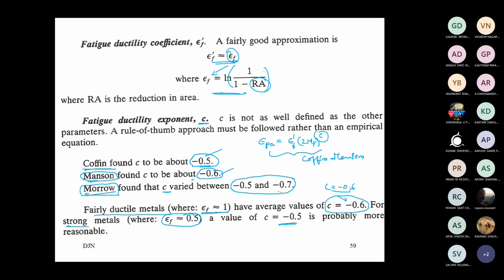It is not that they used different methods; they used the same similar principle. They used different materials. Coffin might have used the harder material, harder steel materials, and he stated that this C value comes out to be 0.5. Manson used a little bit softer, moderately ductile material, and he said the value will come to be minus 0.6. And then Morrow came, he studied a variety of materials, and he said the value will lie between minus 0.5 to minus 0.7.